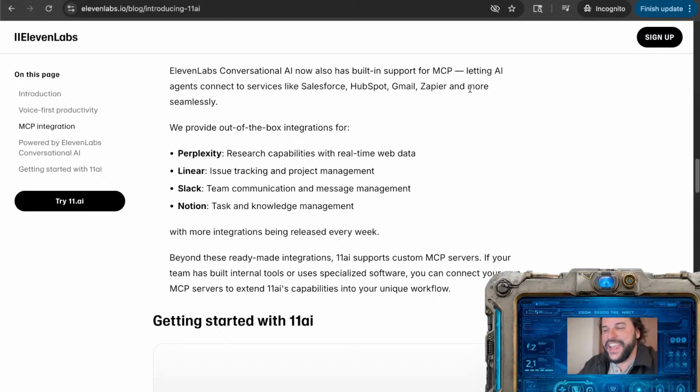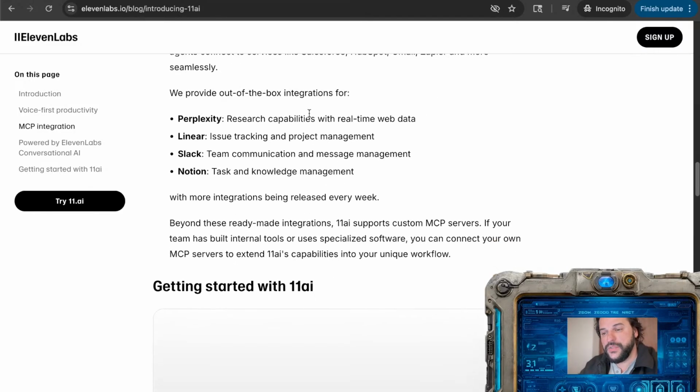Okay, letting AI agents connect to services like Salesforce and a few others. We provide out-of-the-box integrations for Perplexity, research capabilities with real-time web data, Linear issue tracking and project management, Slack team communication and message management, Notion task and knowledge management.